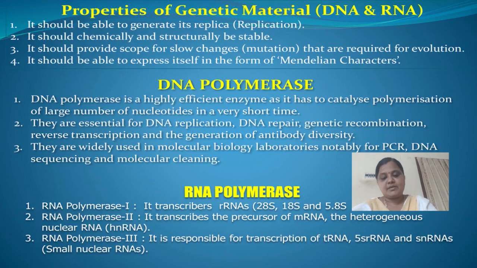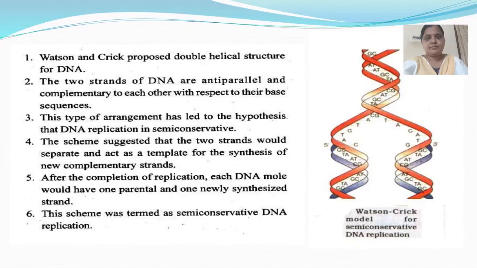RNA polymerase. RNA polymerase 1 transcribes the rRNAs, and RNA polymerase 2 transcribes the precursor of mRNA, messenger RNA, and the heterogeneous nuclear RNA. And the next one is the DNA replication.